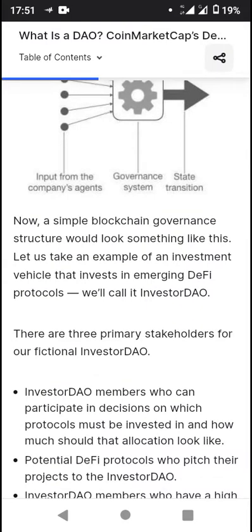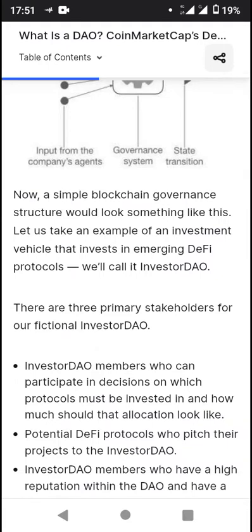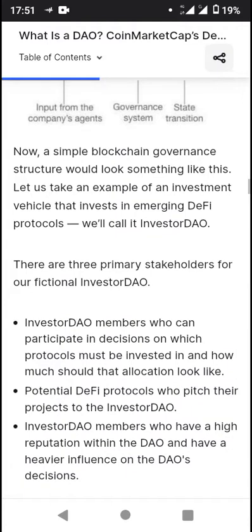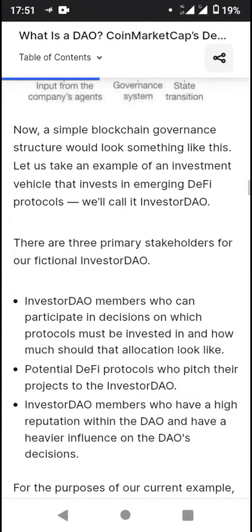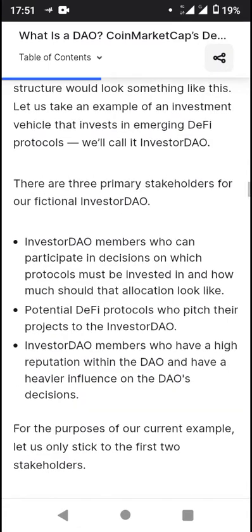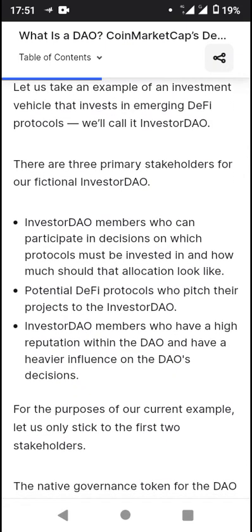So let us take an example of an investment vehicle that invests in emerging DeFi protocols. We call it Investor DAO. There are three primary stakeholders for a fictional Investor DAO. First, Investor DAO members who can participate in decision making on which protocols must be invested in and how much the allocation should look like. Second, potential DeFi protocols who pitch their projects to the Investor DAO.